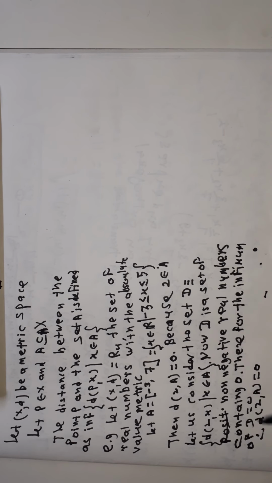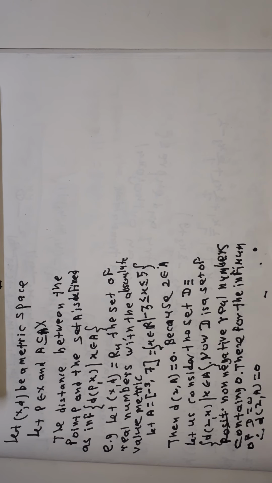This means, suppose A is any non-empty subset of X and the point P belongs to A, then the distance between P and A is equal to 0, because the distance between P and A is defined as the infimum of the set of distances between P and x, where x belongs to A. Now since P belongs to A, there exists some x belonging to A so that x is equal to P, and therefore the distance between P and x is equal to 0.